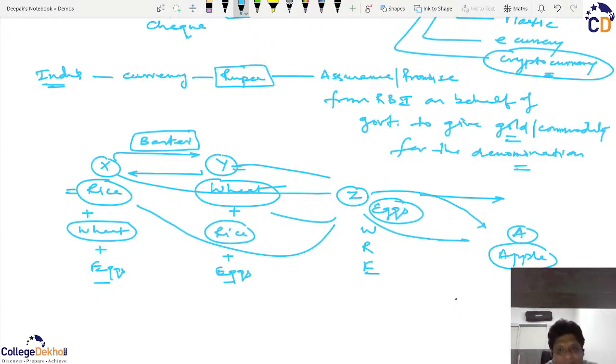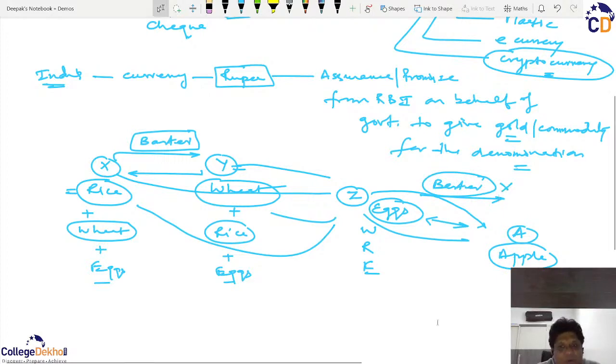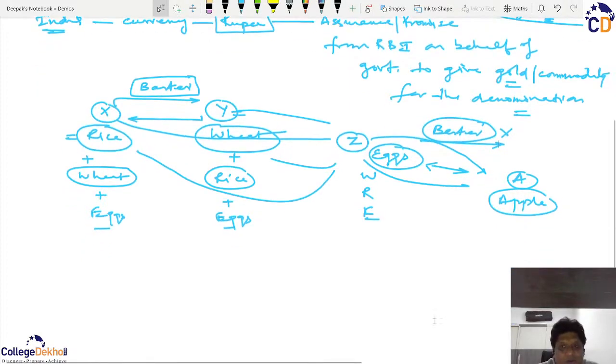What Z has, A does not want, and what A has, Z wants. But there has to be a mutual consent, mutual need, to successfully carry on the barter. And if somehow their mutual needs don't match, then this barter system flops. So as people grew, as their needs grew, this barter system seemed to fail.